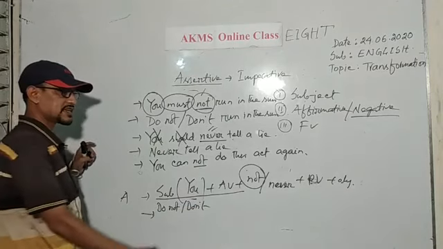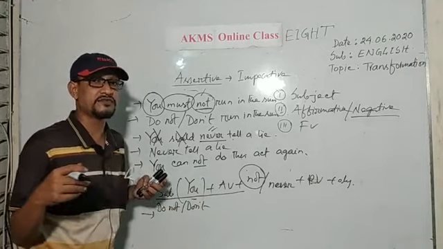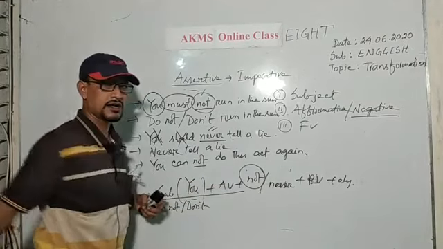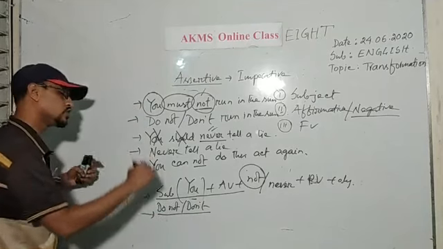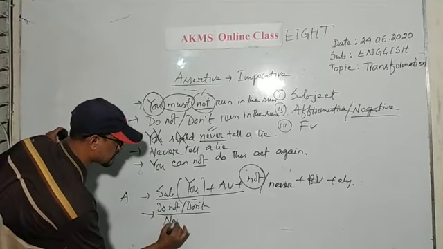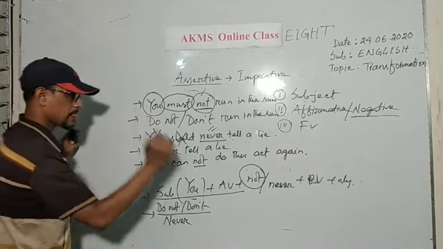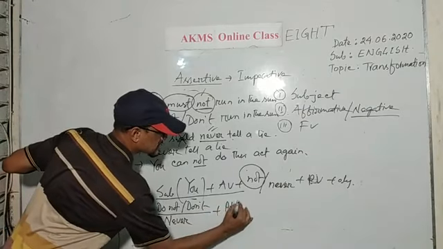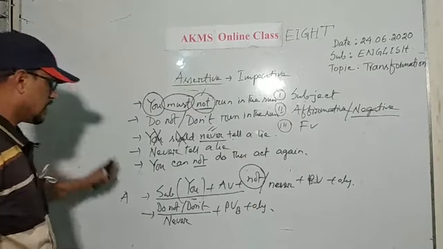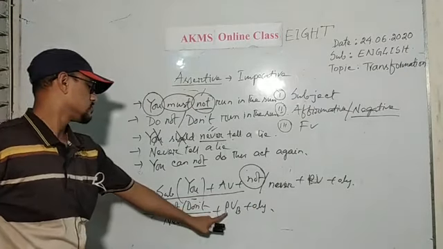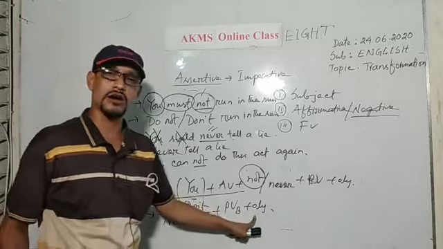But if the sentence is in negative form with the use of "never", then you need not use any type of auxiliary verb. You should use only "never". Never, then the base form of the principal verb and object. Now, "don't", principal verb base form and object.